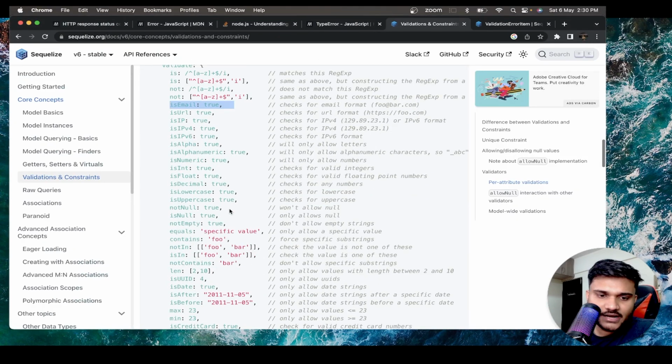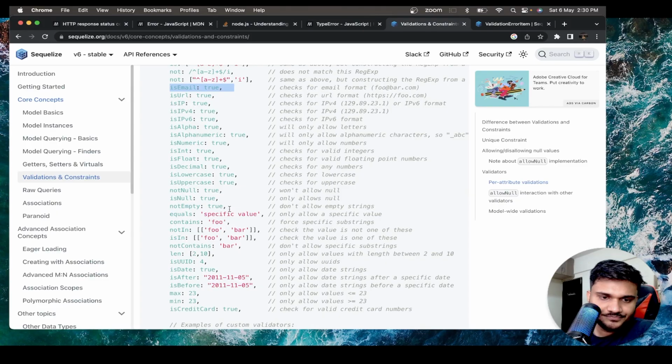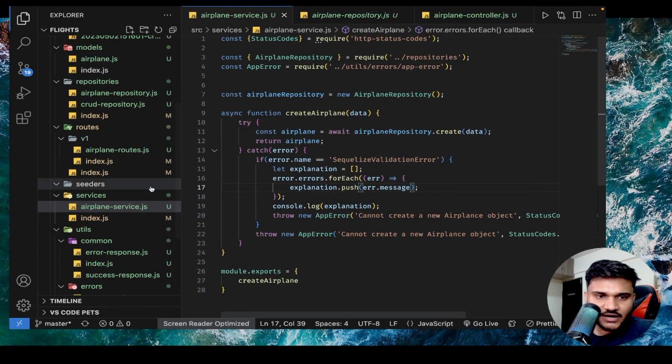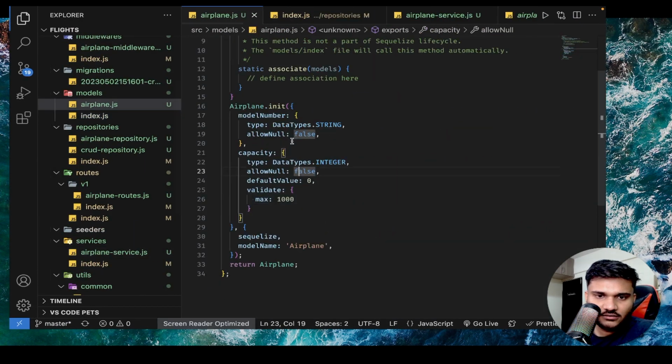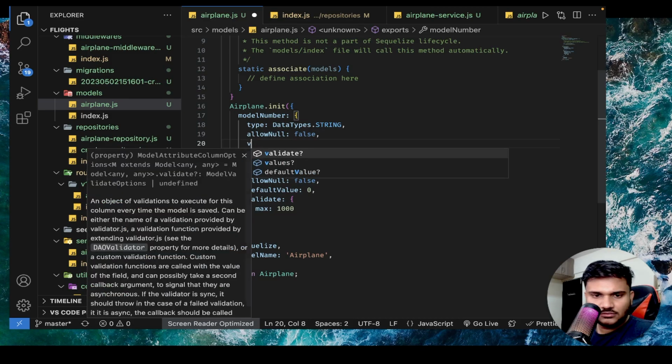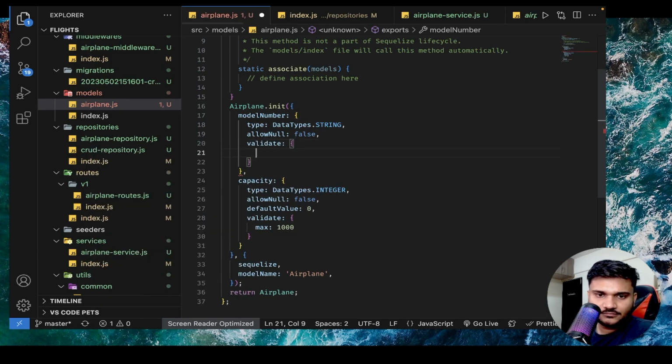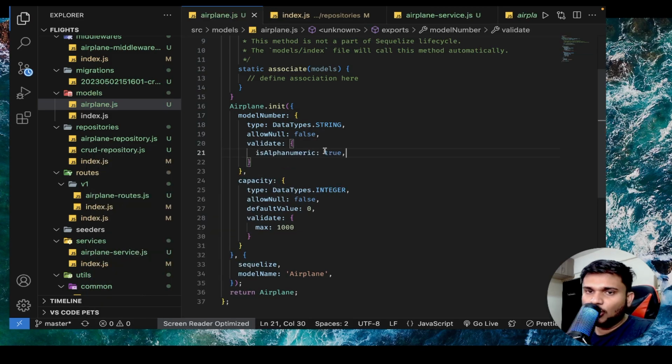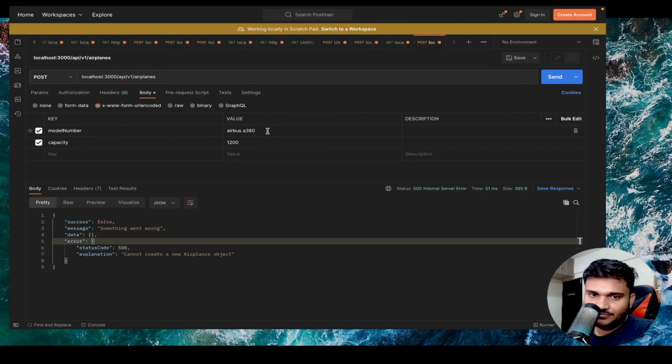So let's do one thing. Let's say model number is alphanumeric. Let's try to add this validation inside airplane model number. So validate: isAlphanumeric true. Now model number should always be alphanumeric; it cannot contain anything else. Now let's say you send something like $1 and send it.